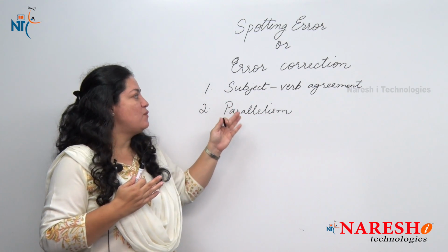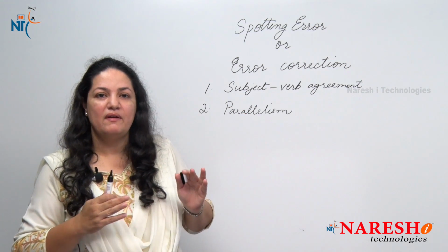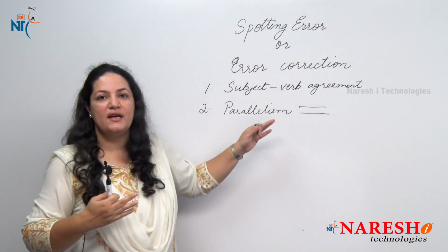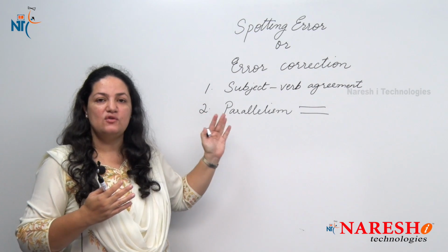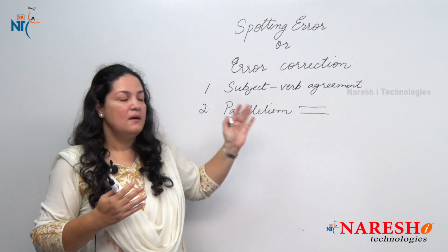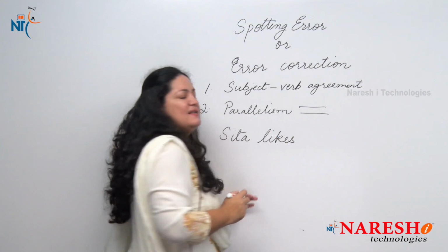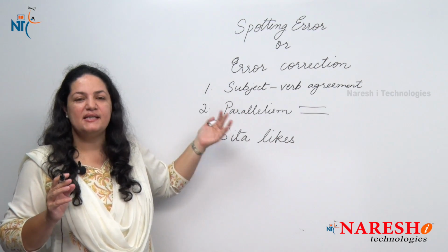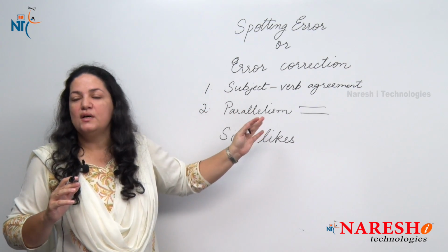The next point that we discuss here is parallelism. Now what do you mean by parallelism? When we say parallel, we already know parallel means two lines running together but they do not meet. So here it has to do with the verbs. For example, I have a sentence, Sita likes a lot of things. So Sita likes playing, Sita likes eating, Sita likes cooking. So we are talking about different verbs here.